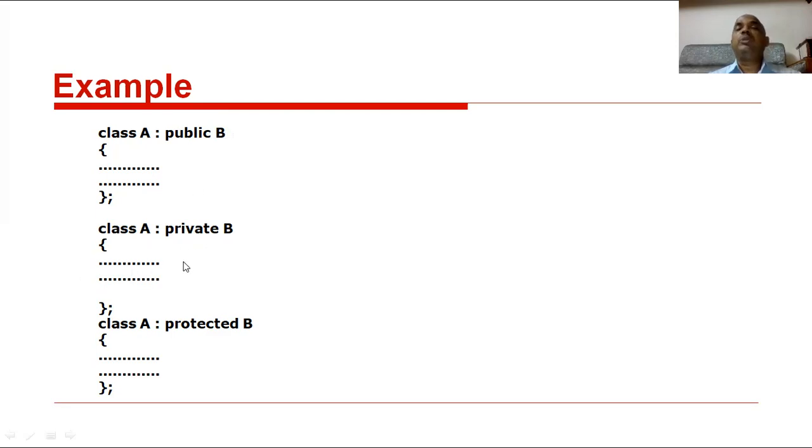Then the access visibility of the base class is private. Then this is a derived class, and the access visibility of the base class is protected. Clear, all of you? Then these are the examples of derived classes. Clear, all of you?